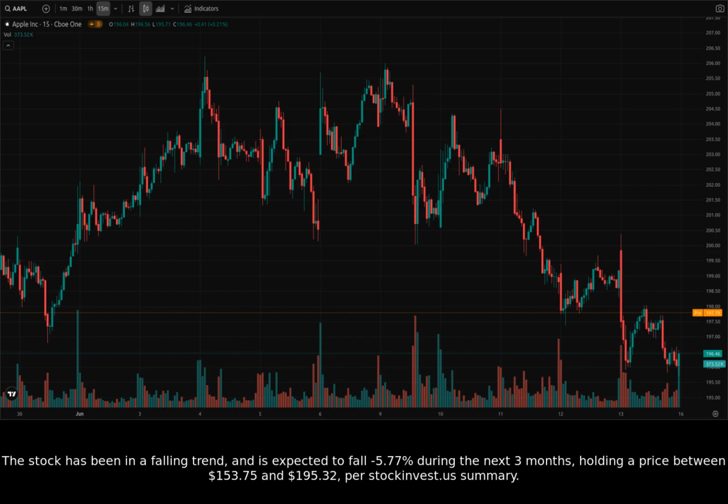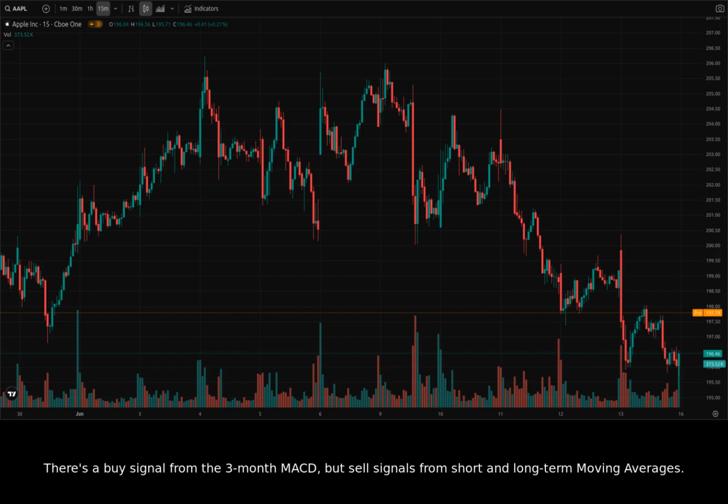The stock has been in a falling trend and is expected to fall -5.77% during the next 3 months, holding a price between $153.75 and $195.32 per StockInvest.us summary. There's a buy signal from the 3-month MACD, but sell signals from short and long-term moving averages.